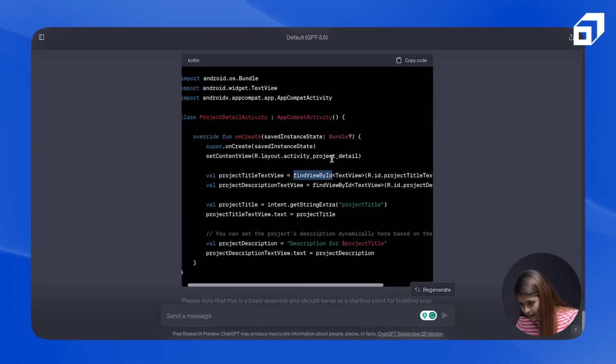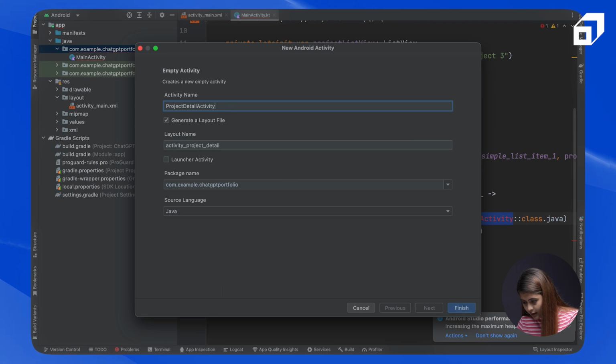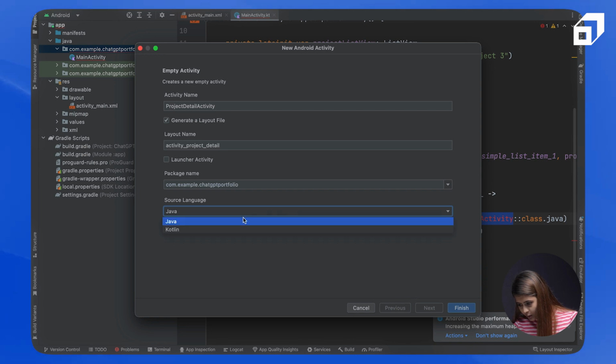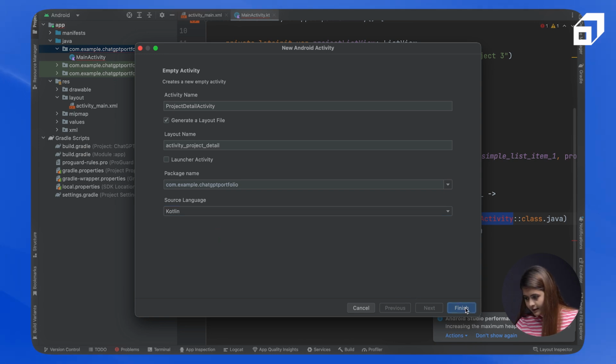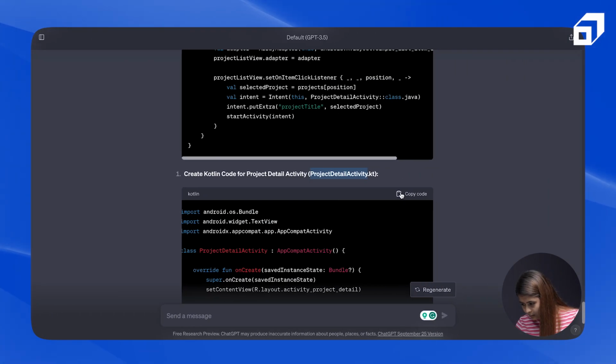So the name of the activity is ProjectDetailActivity.kt. So I'll give it the name here and generate a layout file so that an XML file is also generated for it. And we want it in Kotlin. So here we go, Kotlin, and let's click on finish. So the activity is here.